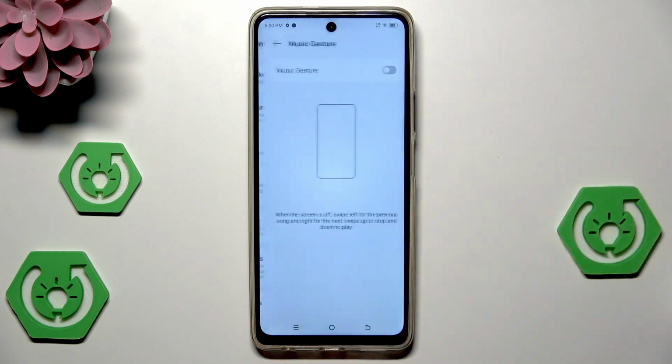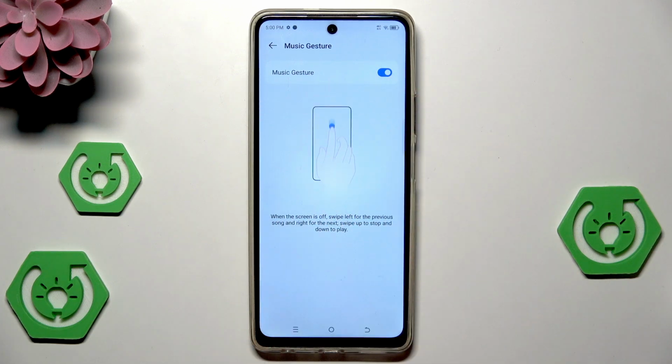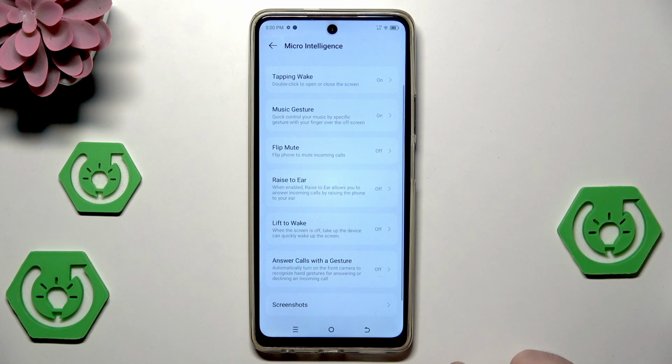Also we have the music gesture. You can turn it on. You can read it below. When the screen is off, swipe left for the previous song and right for the next one. Swipe up to stop and down to play. So we have that kind of gestures that we can use.